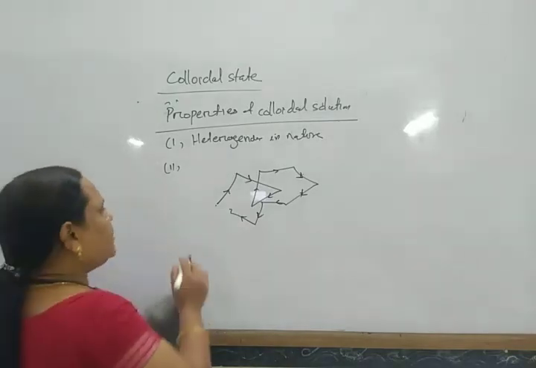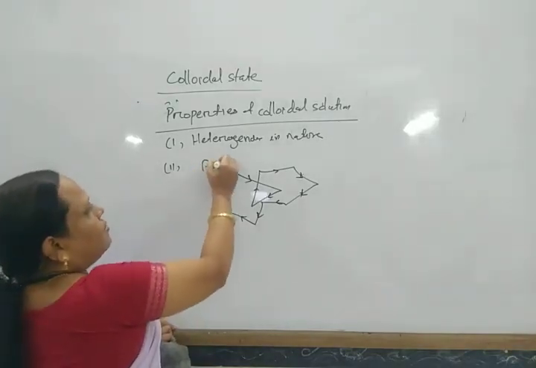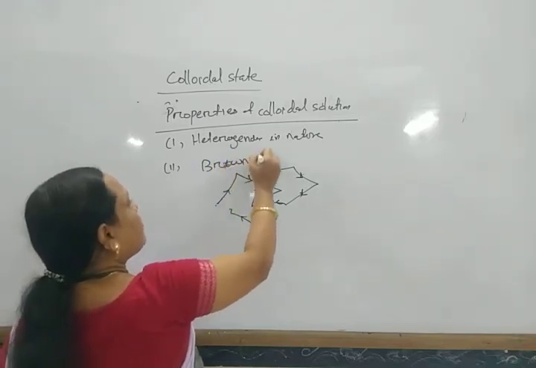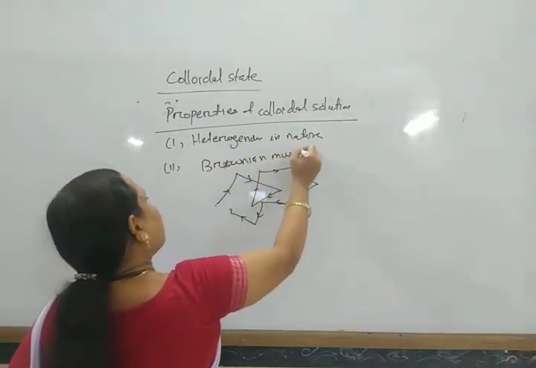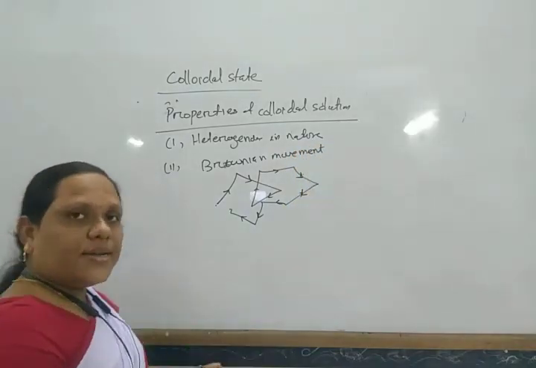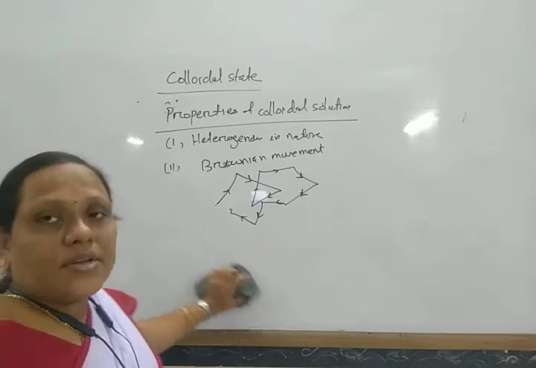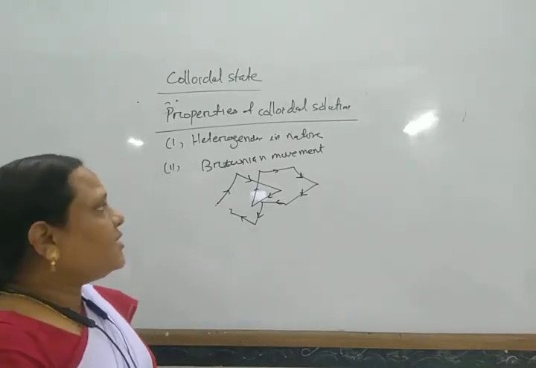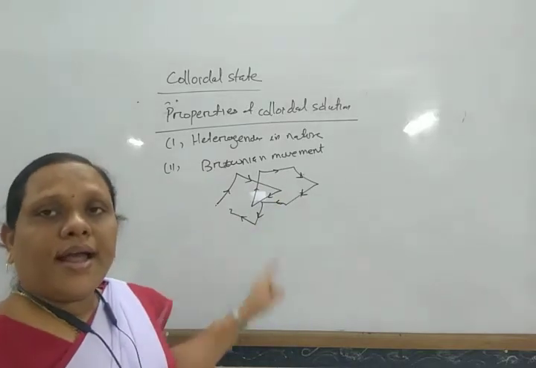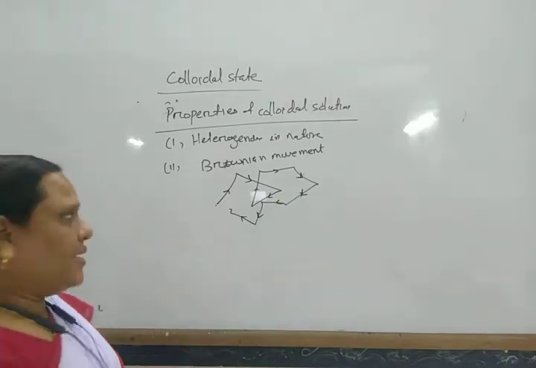Always being in zigzag motion is called Brownian movement, due to which these colloidal particles are always in rapid motion and non-settling in nature.